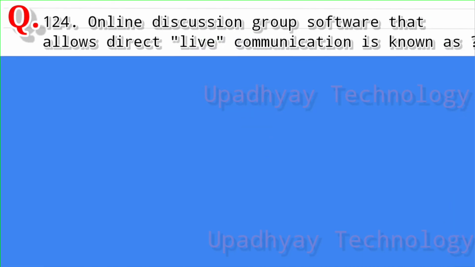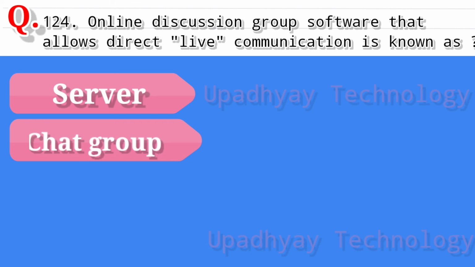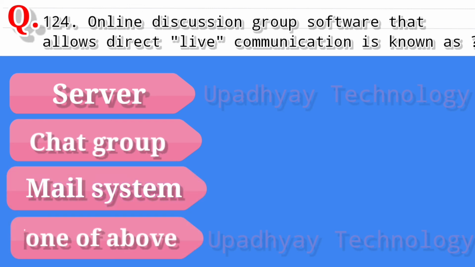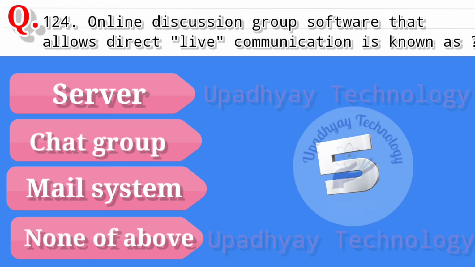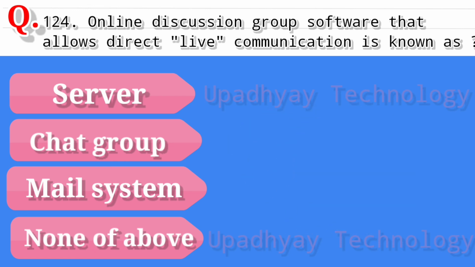Question number 124. Online discussion group software that allows direct live communication is known as, and the options are server, second option is chat group, third option is mail system, and the last option is none of above. And the correct answer is chat group.